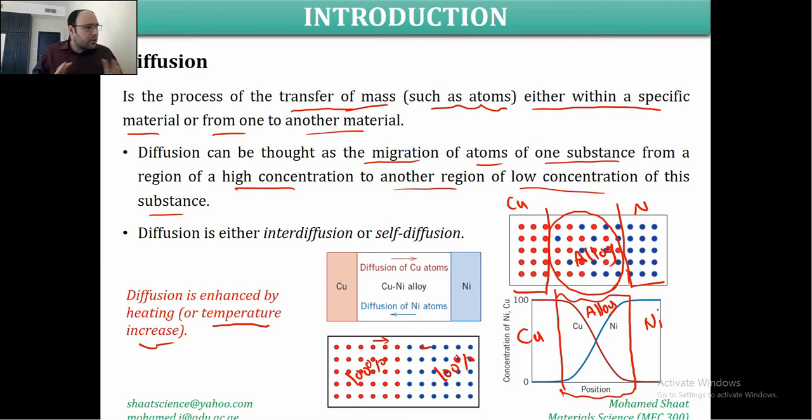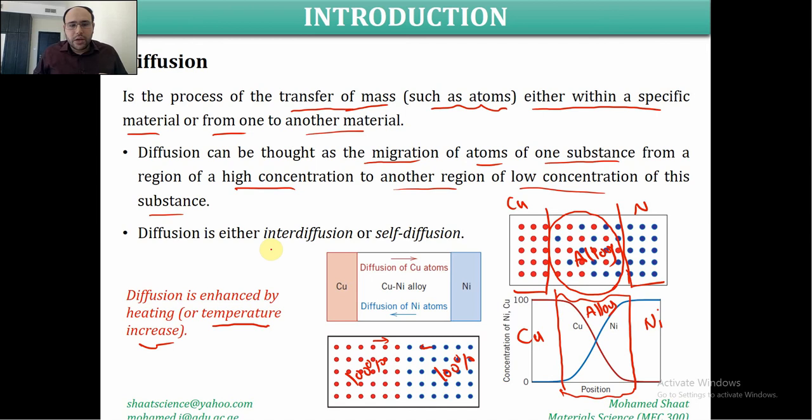So generally speaking, what is diffusion? It is the transfer of atoms from one lattice site to another lattice site, whether within the same material type, or diffusion between two different materials to form an alloy, like the case of the copper nickel alloy. Diffusion can also be thought of as the migration of atoms of one substance from a region of high concentration to another region of low concentration.